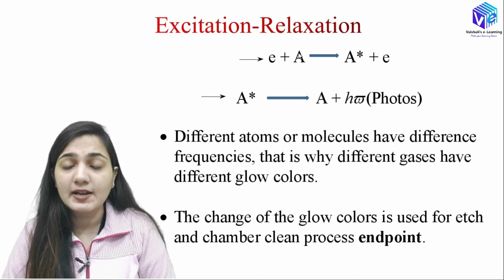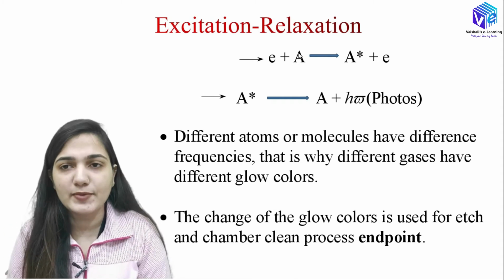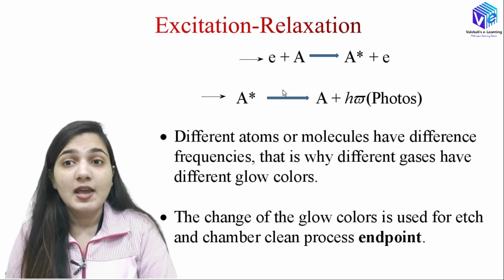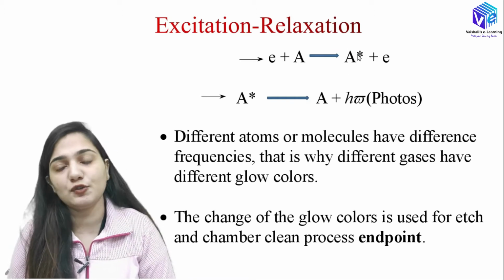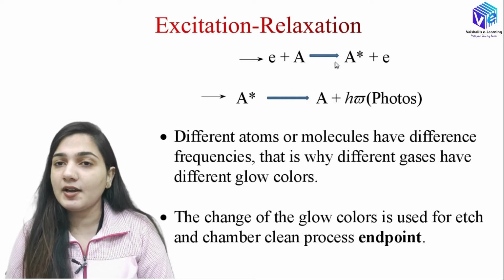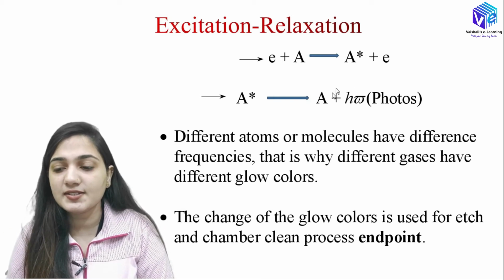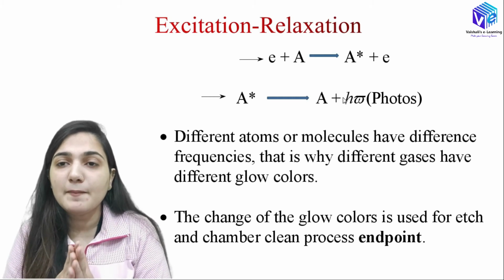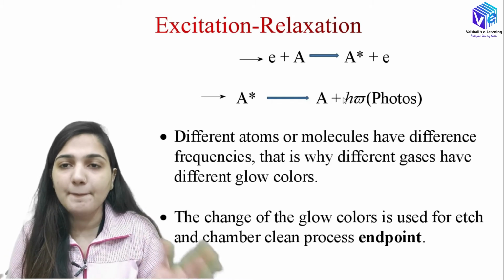So both of them are happening when the electron is colliding with the atom. Not only ionization and recombination, but excitation and relaxation are also happening. When excitation happens, the electron in the atom moves to the higher energy state. Now this electron might come back to the lower energy state, and when it does, some energy is released in the form of photons. These photons are the light energy that makes the plasma glow. This is the reason why sometimes the plasma appears to be glowing.